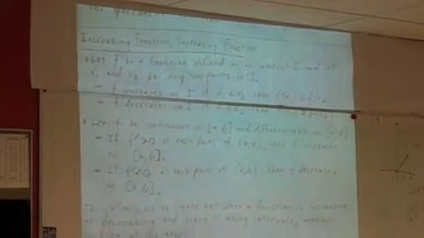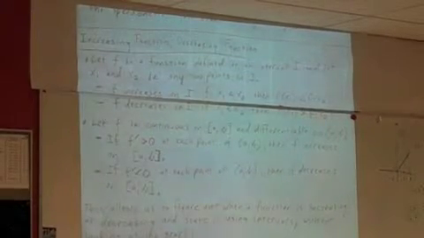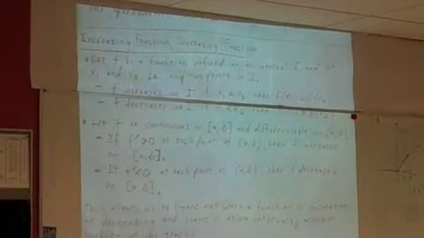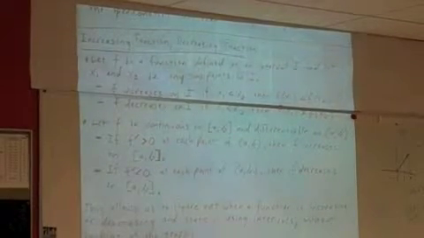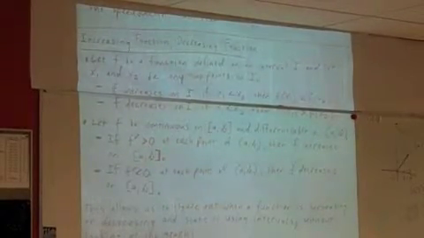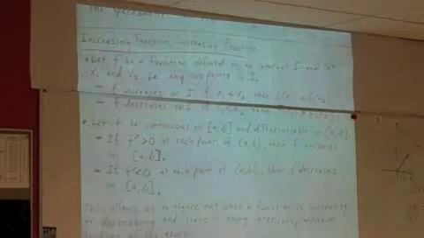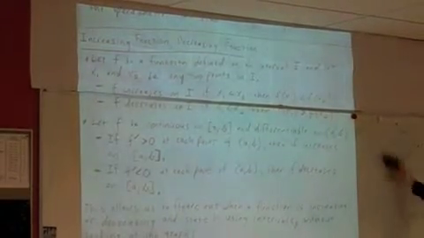Okay? So here's some stuff with increasing and decreasing functions. We've been talking about this a little bit, but here's some nice little notation. Let f be a function defined on an interval, and let x1 and x2 be any 2 points on the interval. Then, if x1 is less than x2, what that means is x1 is left of x2.